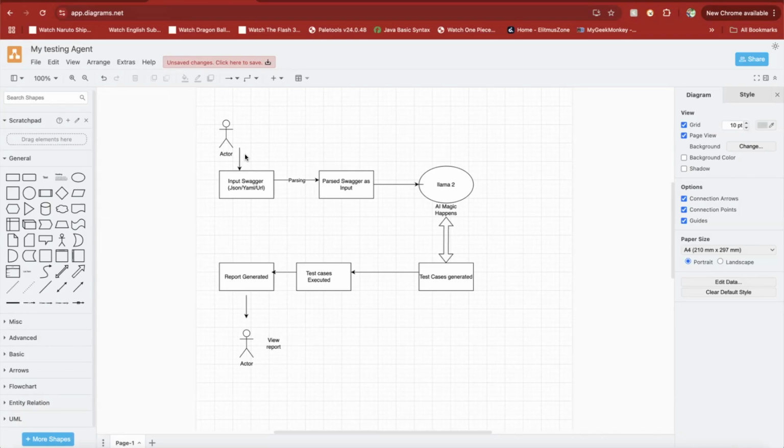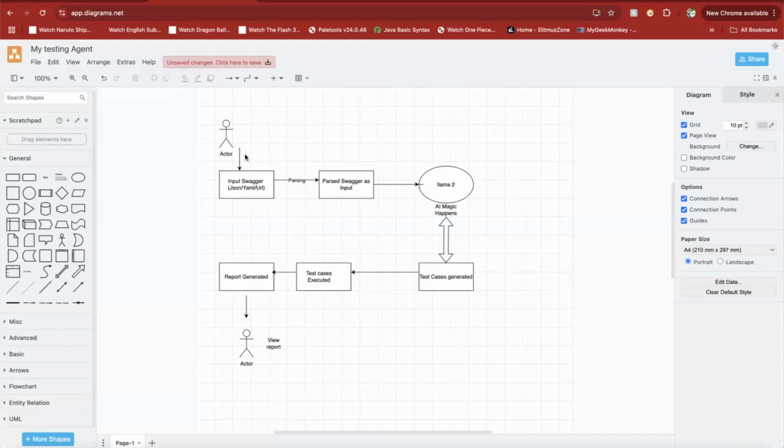The AI agent will parse the Swagger document, then create the test cases based on the Swagger. Then it will not only create the test cases for me, it will also execute them and generate a report for me. Thinking about all this was practically impossible a couple of years ago, but now, as the AI age is growing vastly, this is possible.